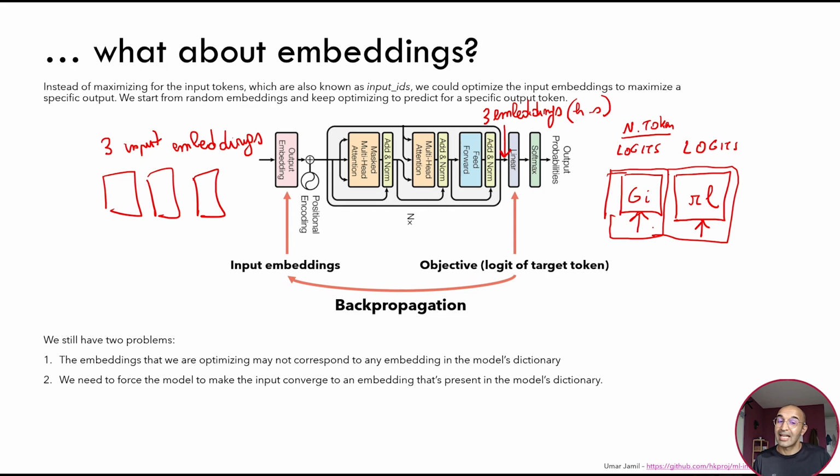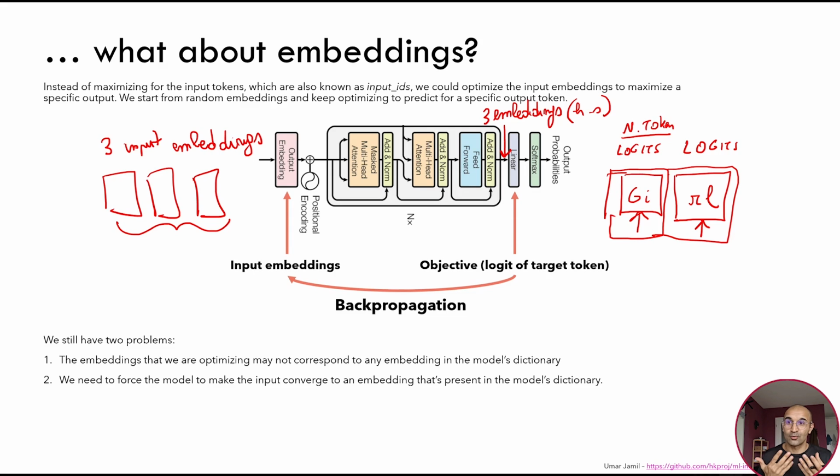We can take the negative log probability. Once we have run the softmax, they become probabilities, and we can sum them up, and this becomes our objective. Now, if we do it like this, there is no guarantee that the inputs we are optimizing will actually be embeddings that correspond to some token. They may not correspond to any token, because as we saw before for computer vision models, our model has some natural inputs, and maybe we are optimizing something that is out of distribution. So we need to find a way to push these embeddings to go in distribution.